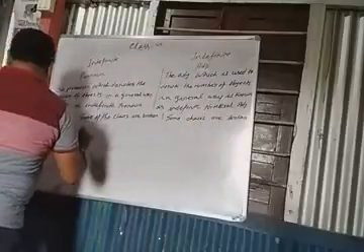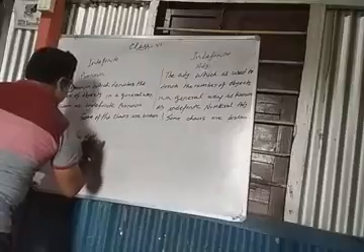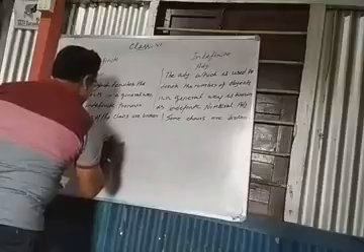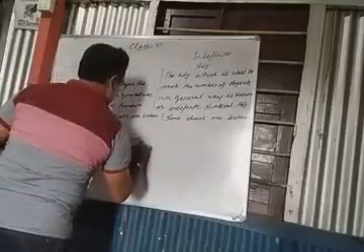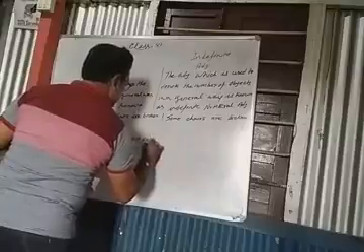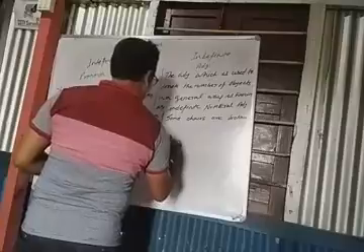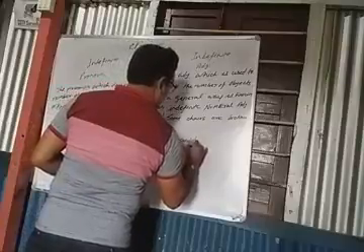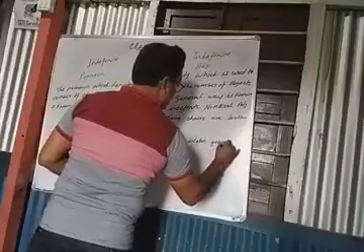Next: few of the candidates got passed. Few candidates got passed.